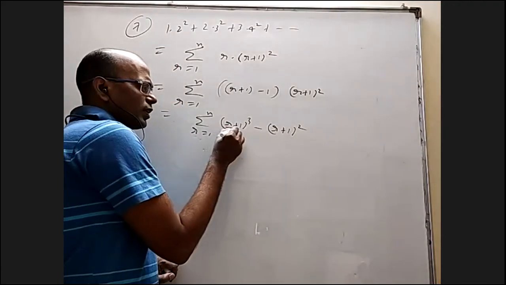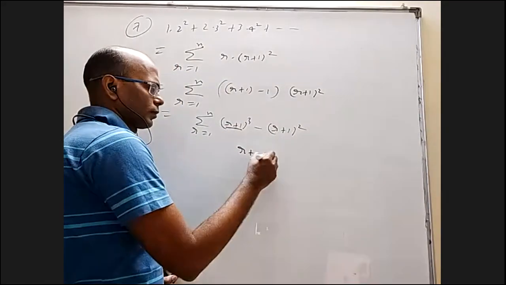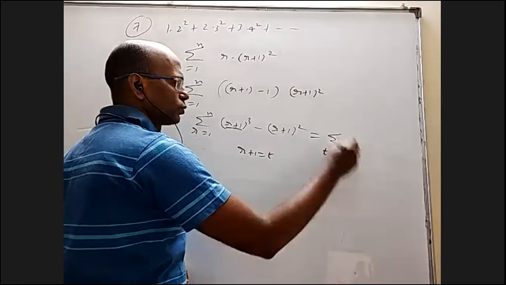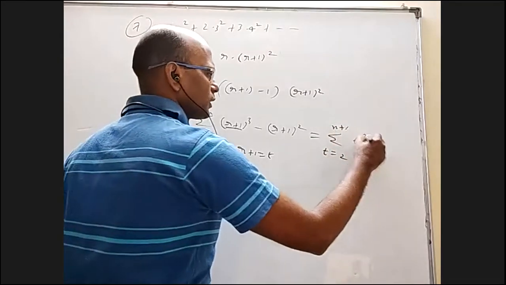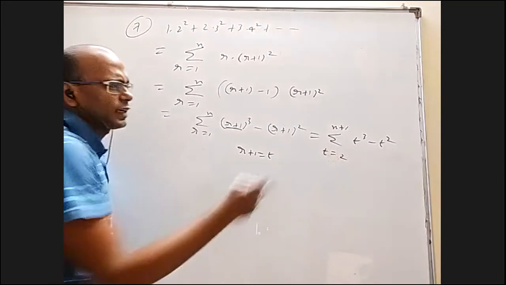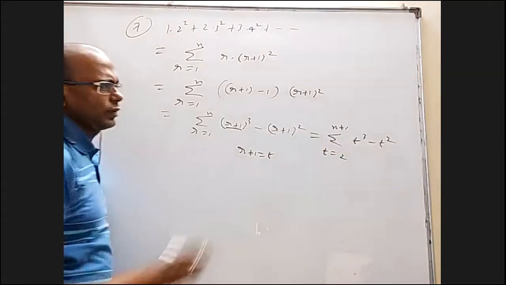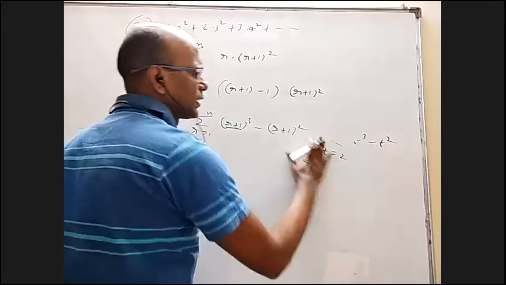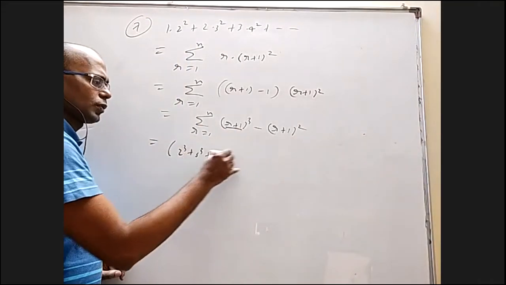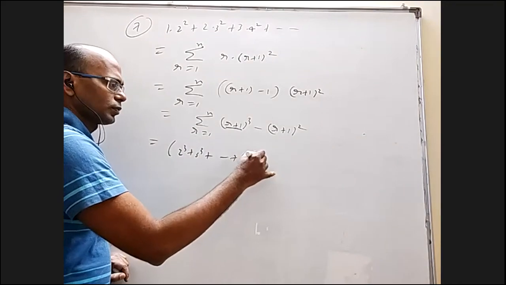If I take this r plus 1 as t, then I have to change the limit: sigma t equal to 2 to n plus 1, t cube minus t square. But in place of 2, I can write 1 also, because 1 minus 1 is 0 anyway. Or don't worry about taking t and all that. This is actually 2 cube plus 3 cube, and so on up to (n plus 1) whole cube.